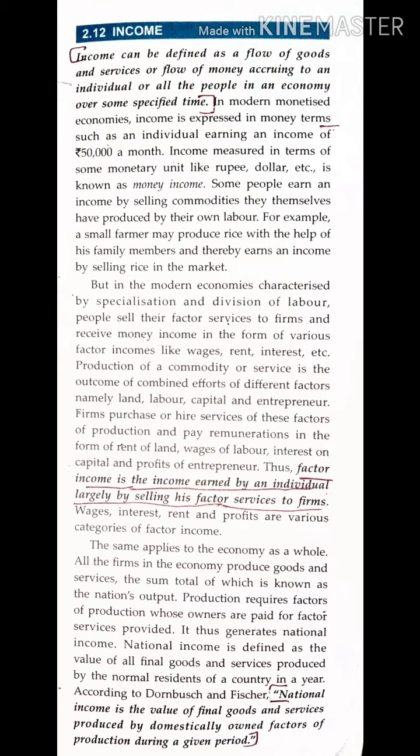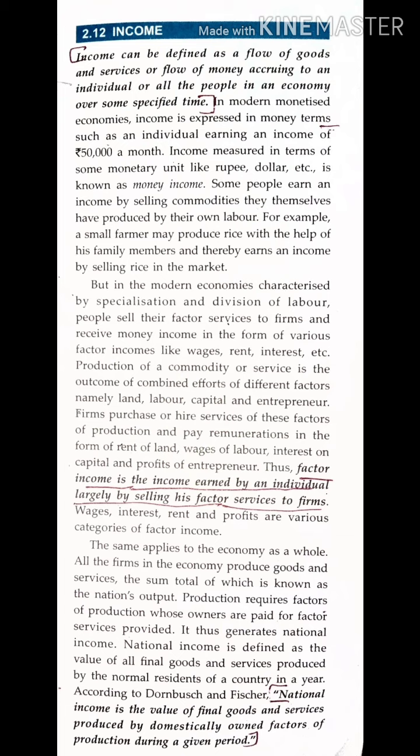Okay. Now we have different types of income. One is factor income. Now what is factor income? Factor income is the income earned by an individual largely by selling his factor services to firms. Now what is factor services? Factor services means inputs which are being used for production, like labor giving their services, right? Now when labor gives their services, what they get is wages.